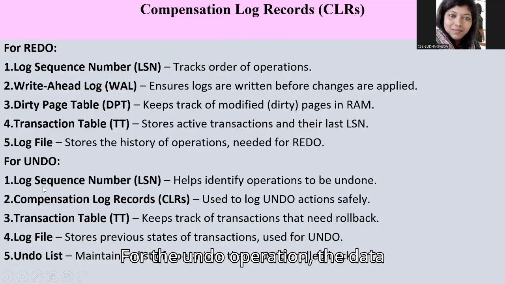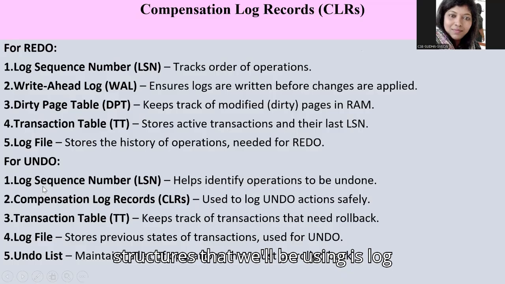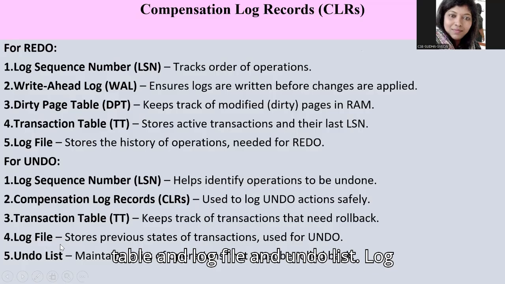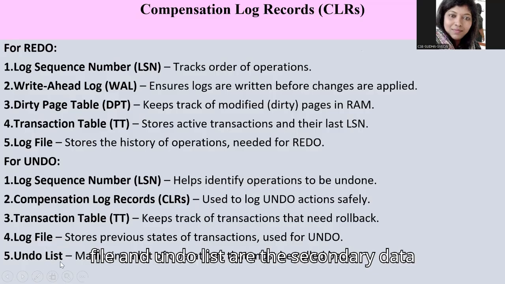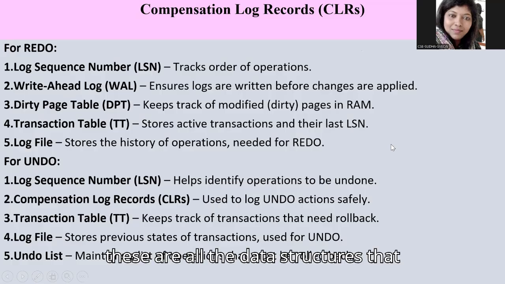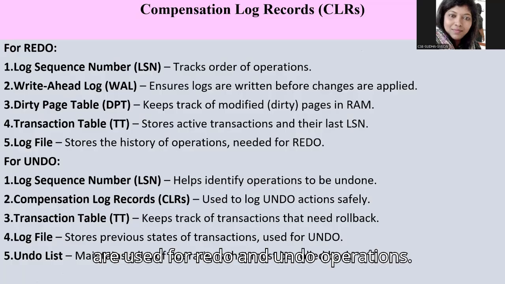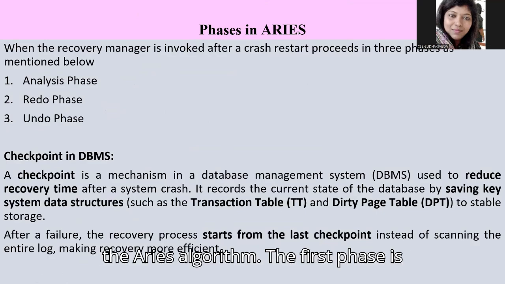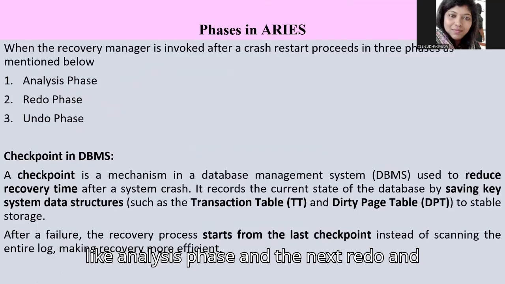For the undo operation, the data structures that we'll be using are log sequence number, compensation log records, transaction table, log file and undo list. Log file and undo list are the secondary data structures that we use for these operations. So these are all the data structures used for redo and undo operations. Now let us look at the various phases in the ARIES algorithm. The first phase is the analysis phase, and the next are the redo and the undo phases.